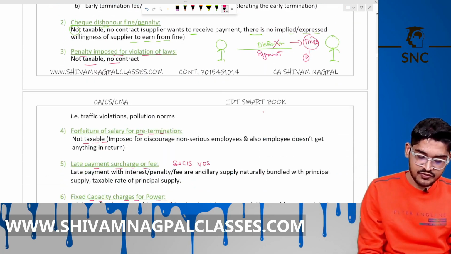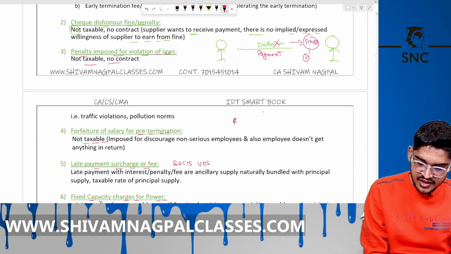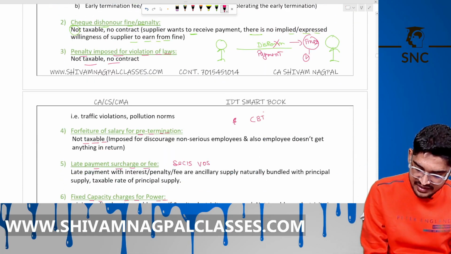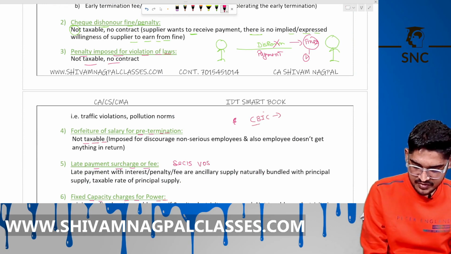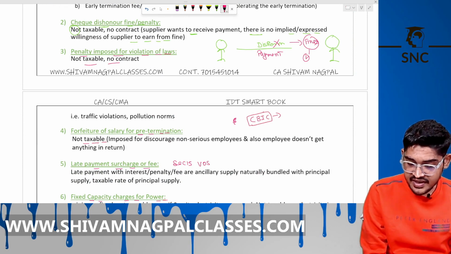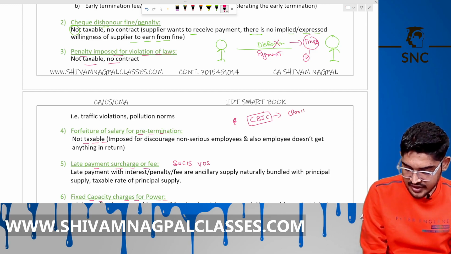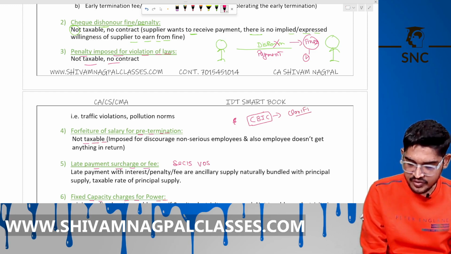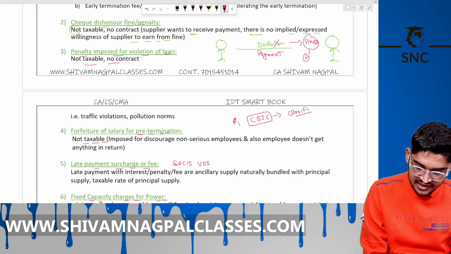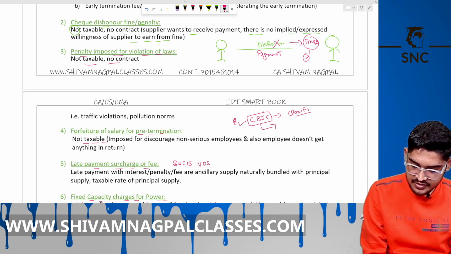Maybe your point of view is different from it. This is the view taken by the CBIC. You have to cram it and learn it for exam purposes. This is not a law. This is just a clarification. You can go against it in the court, in the Supreme Court, in the High Court. But CBIC has clarified it. You have to learn this for exam purposes only.